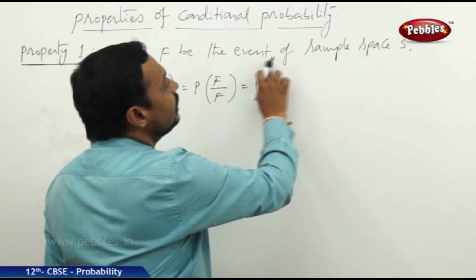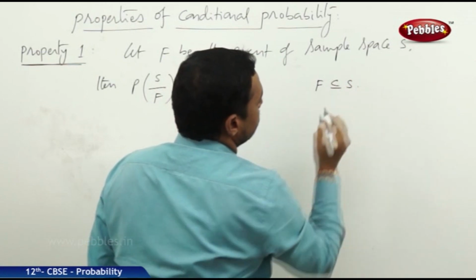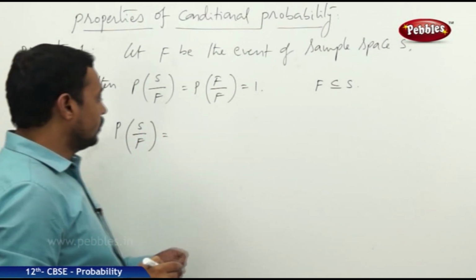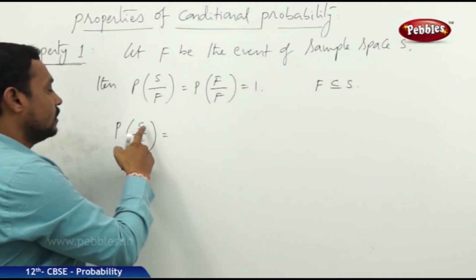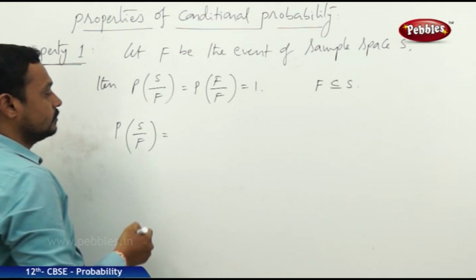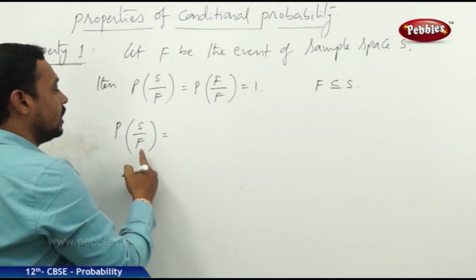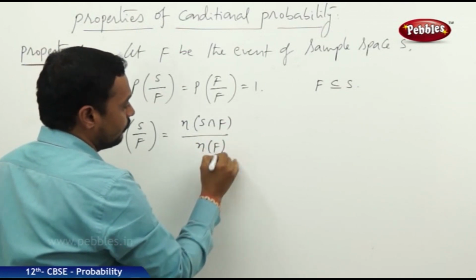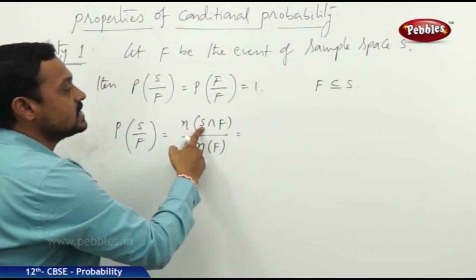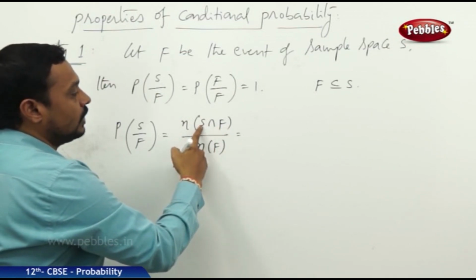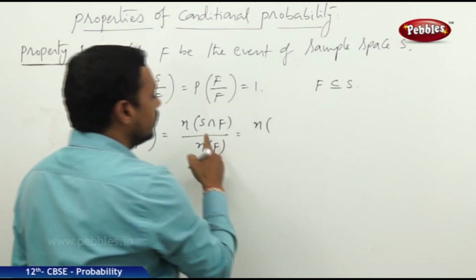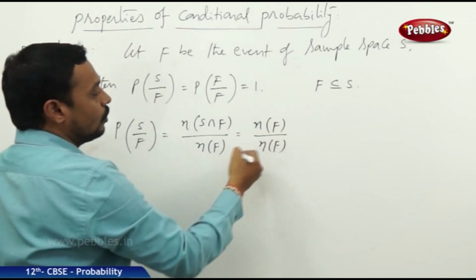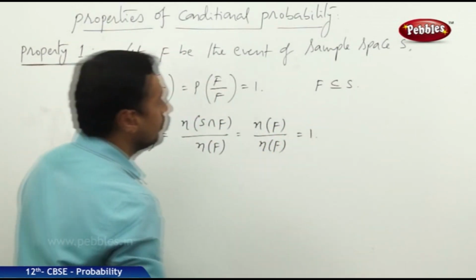See, F is an event in the sample space. That means F is always a subset of S. Now let us consider the probability of S by F. S by F means it is a conditional event that S occurs, given F. Now by the definition of conditional probability, we can write P of S by F as n of S intersection F by n of F. You know, S is a sample space and F is a subset of S. Therefore, S intersection F is equal to F. So it is n of F by n of F, and n of F gets cancelled, so it is equal to 1.